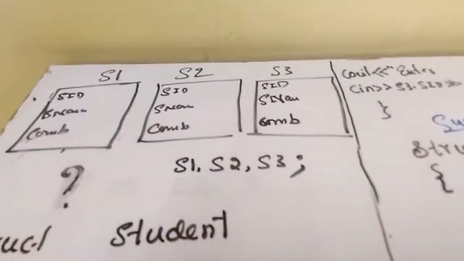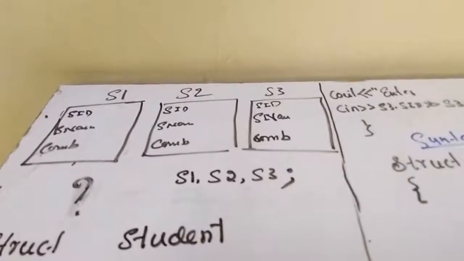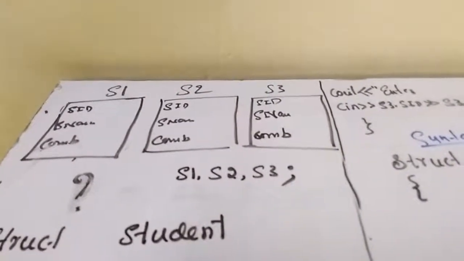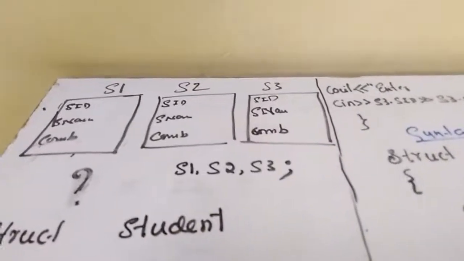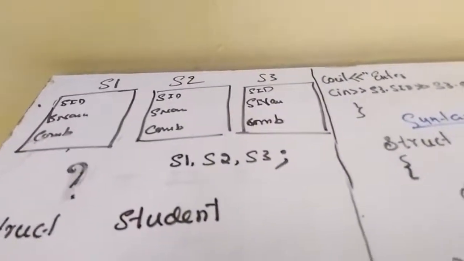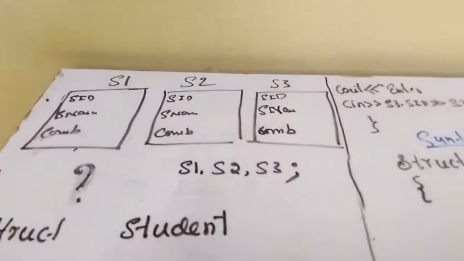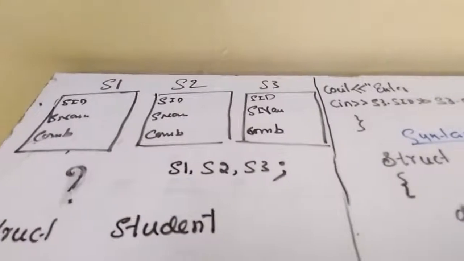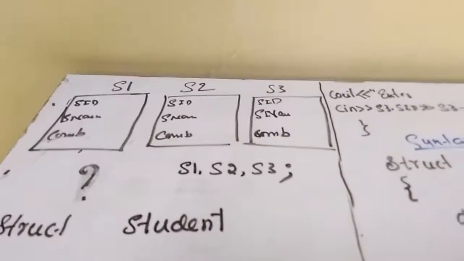So in the last class we had taken the example of a student. For each and every student we want to insert student ID, student name and combination. If the memory allocation would be like this, S1, S2, S3, under the same memory location I want to store different types of data. SID is an integer type, SName and combination are character arrays. So what would be the declaration syntax here?